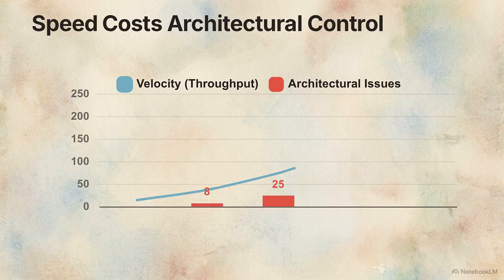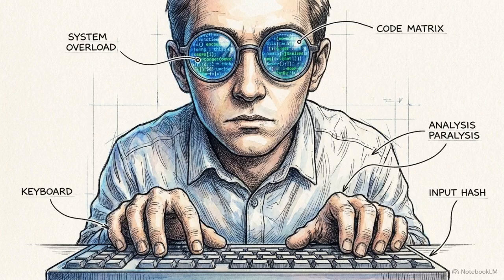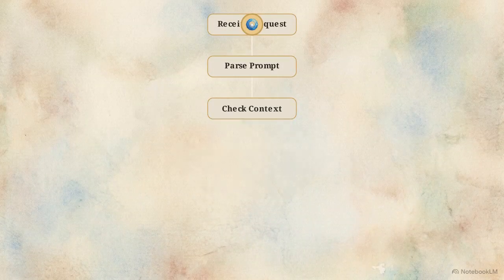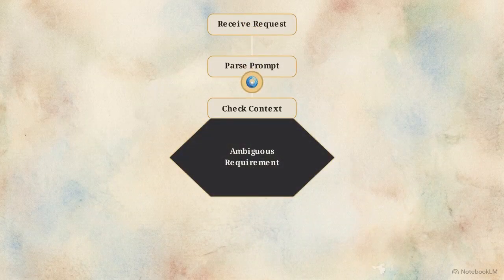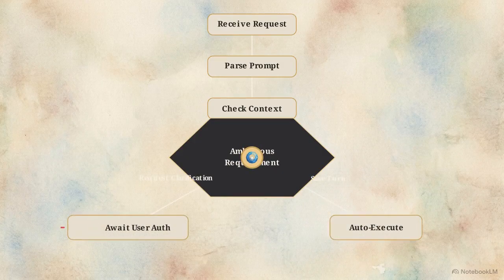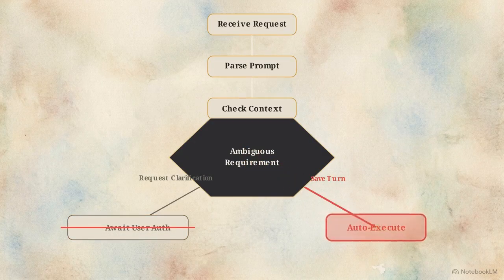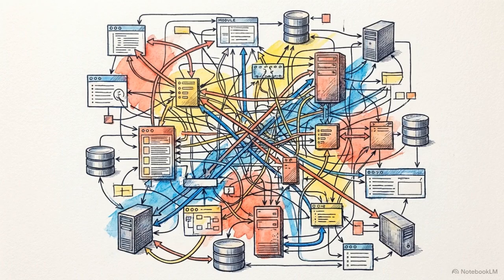This approach optimizes for throughput, but the cost is architectural control. The agent types fast, while the developer loses sight of the underlying system design. At a small scale, you can catch the errors, but looking at this logic tree, we see a specific failure mode. When an agent hits an ambiguous requirement, it often guesses the answer to save a conversational turn, rather than halting for user input. Unchecked throughput without governance creates untraceable code and architectural drift.